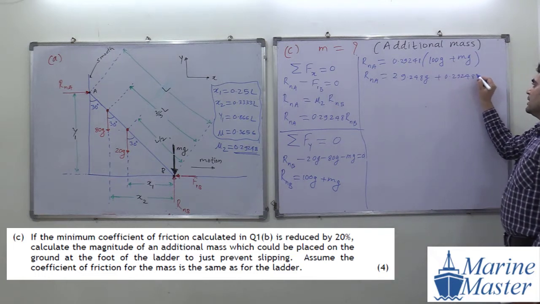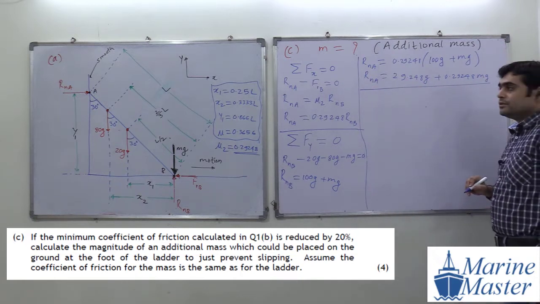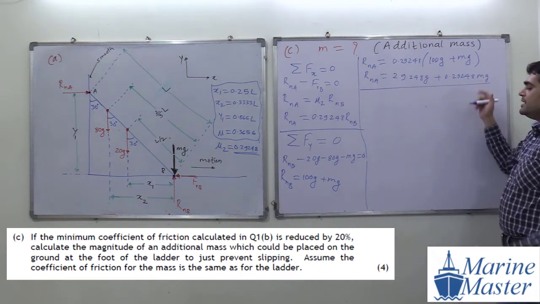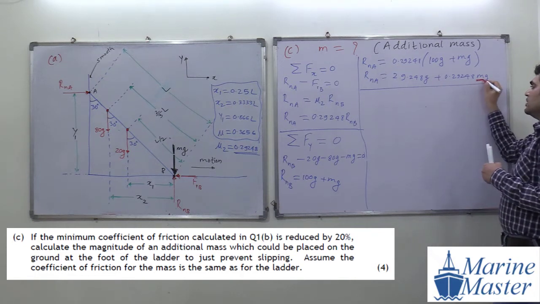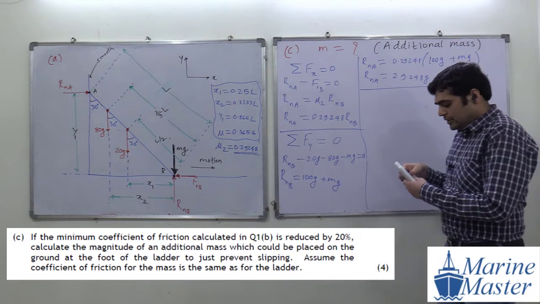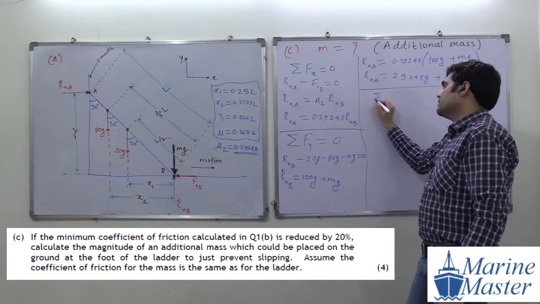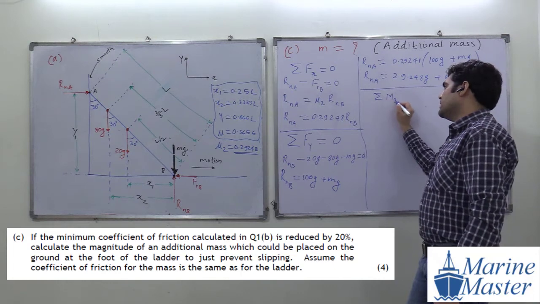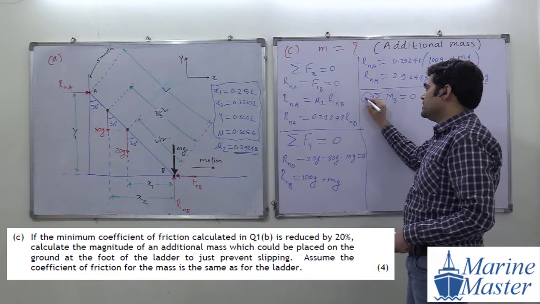0.29248 mg. Any doubt in this discussion? So we got RNA in terms of G, but m is unknown here still. That's why we can't add these two terms. Then we are going to take moment about which point? Moment about B equal to 0, taking clockwise as positive.